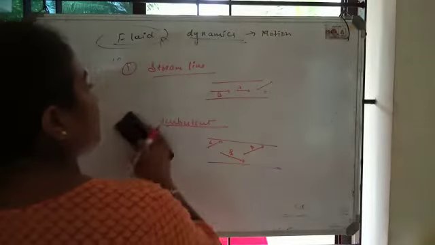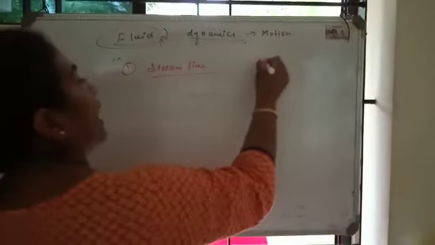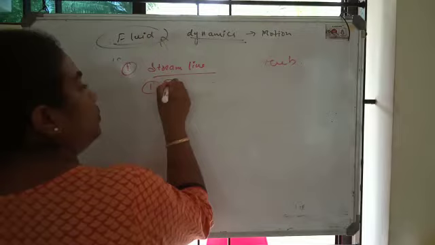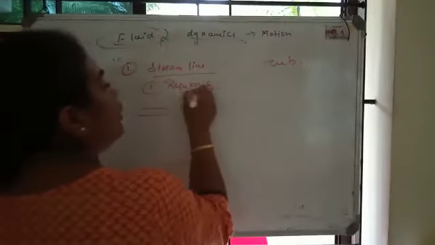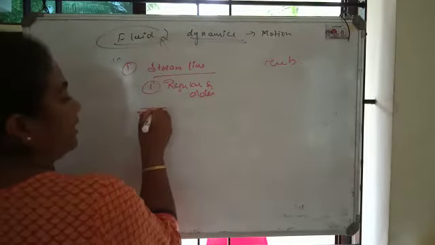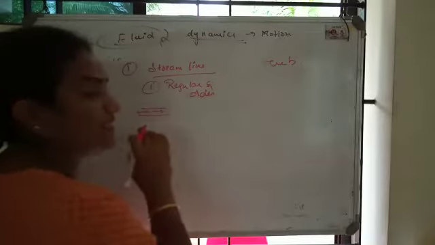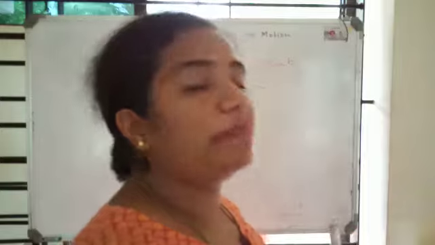Now let us see the difference between them. How can we differentiate between streamline and turbulent? The first one we just saw is regular, meaning it follows one particular path, and is orderly. It moves in an ordered manner, and it comes in a regular way. Okay, meaning the speed is the same, common. It follows a regular path.